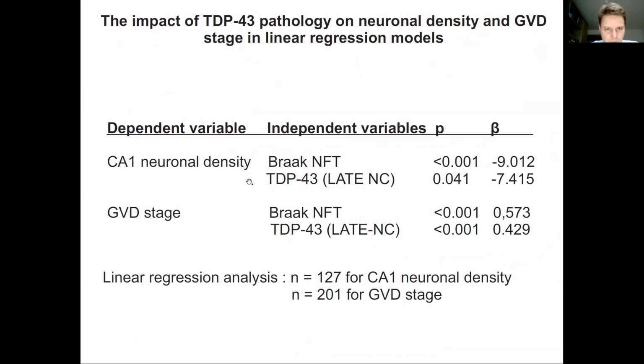In a linear regression model with Braak neuropathological stage and TDP-43 pathology LATE-NC stage as independent variables, we can see that both have an independent effect on CA1 neuronal density and GVD stage, as we can see here.